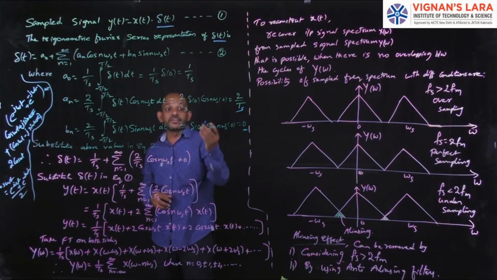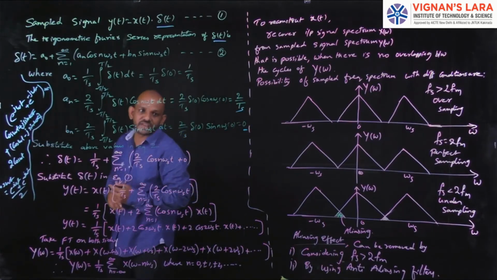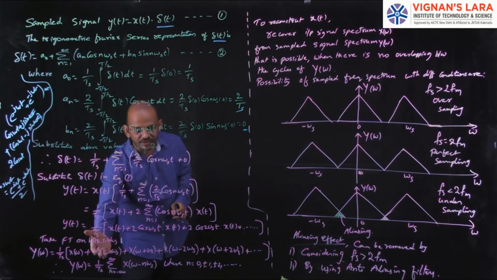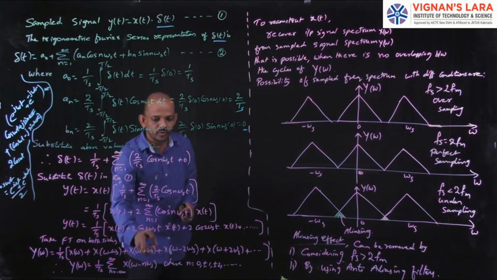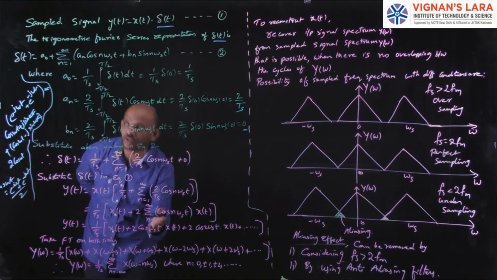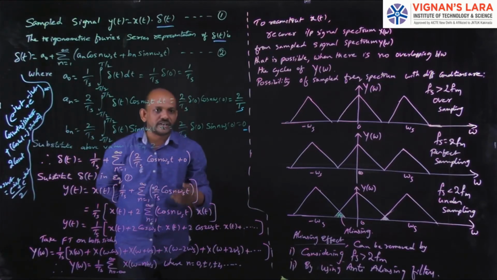So by using the frequency shifting property, I can apply it there, and I get the value as X of omega minus omega s plus X of omega plus omega s. That is for this. First I have to convert the cos into exponentials, then apply the property, and find the Fourier transform.